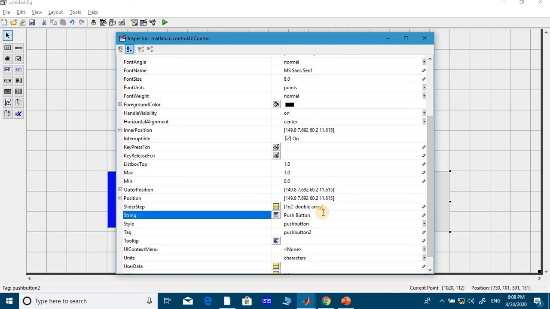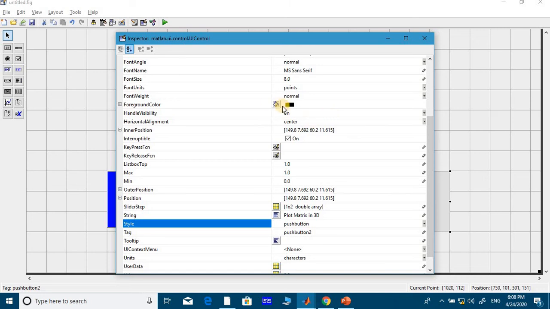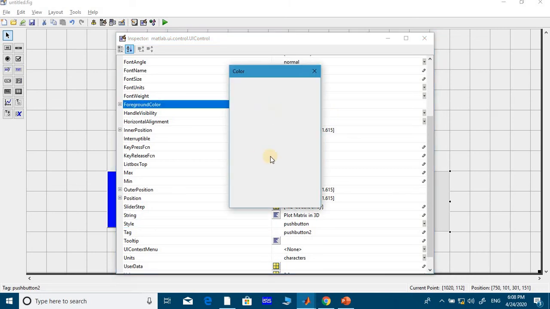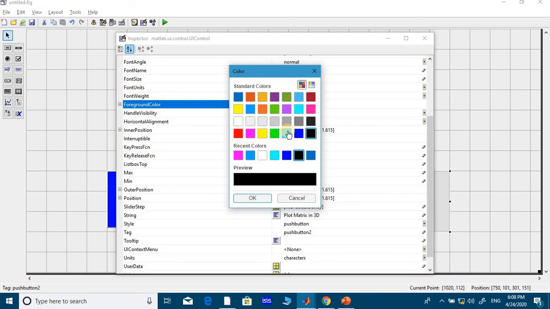I can do this, plot matrix, plot matrix in 3D. Okay, that's my aim. And at the same time you come here, foreground color is, tell me which color.